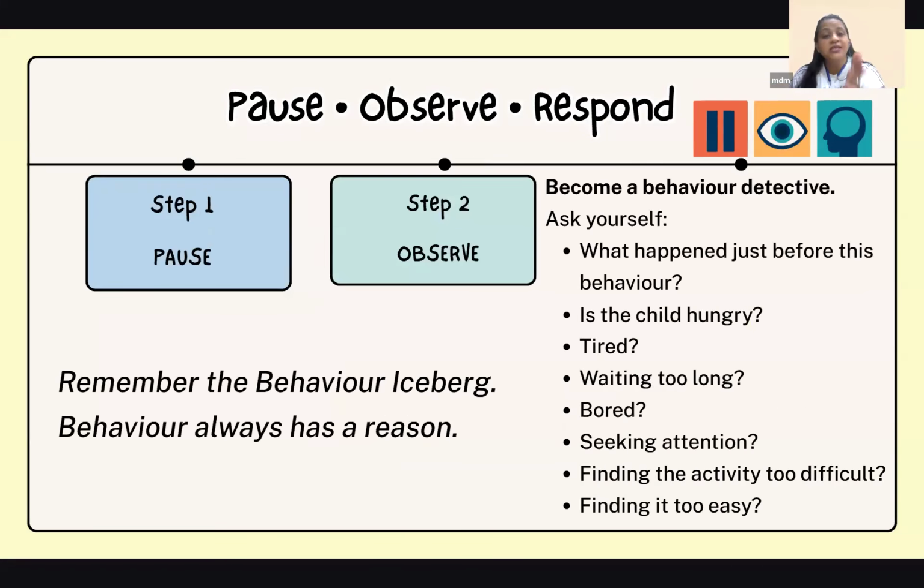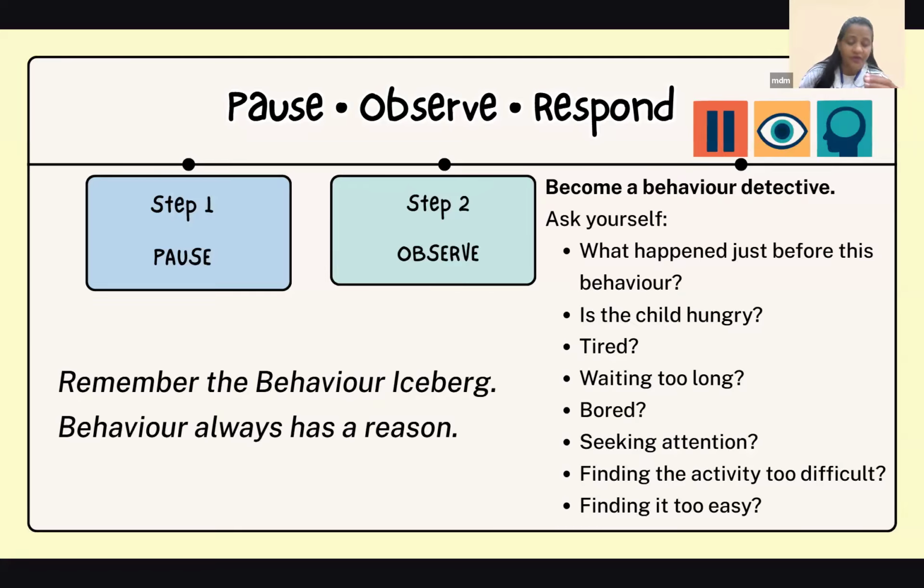Then the next one is observe. Now become that behavior detective. Like, wow, what just happened? If you saw two children fighting, why were they fighting? What just happened? Is that child hungry? Is that child tired? What is going on? Were they finding this too easy, so they got distracted? What made them distracted? Anything you can ask. So here I am correlating it with the behavior iceberg approach.